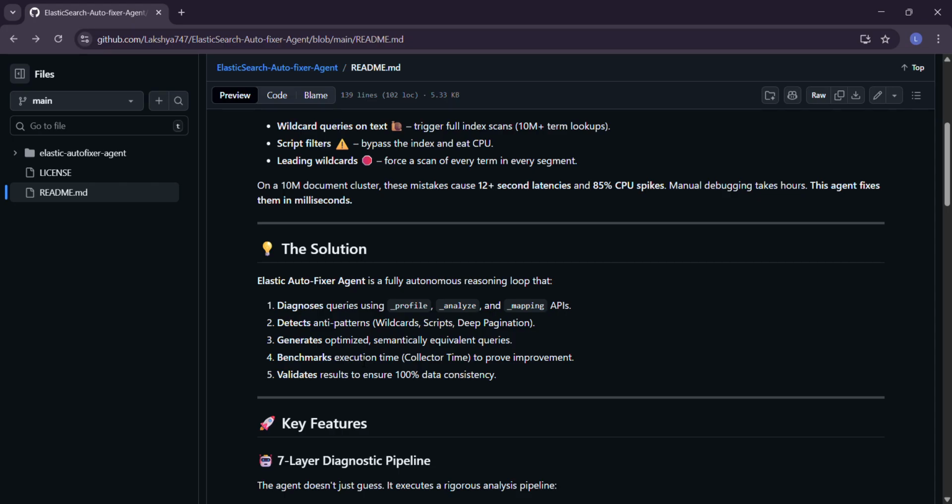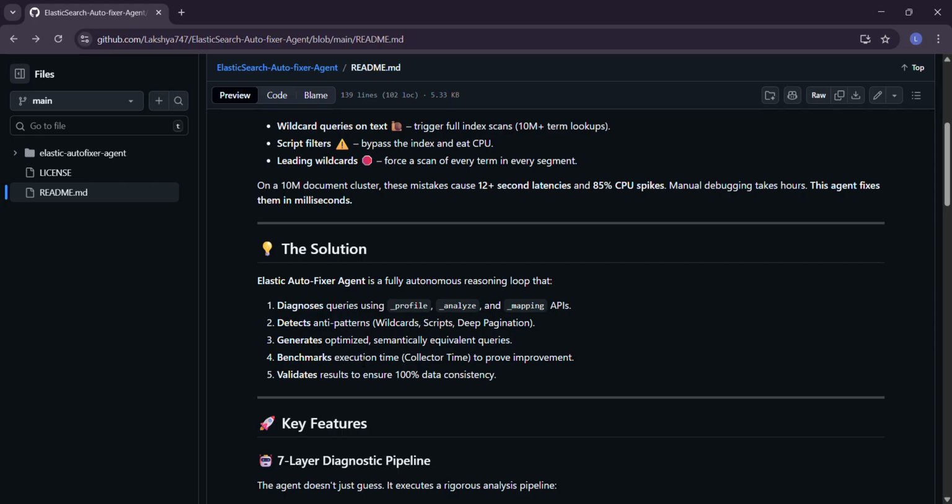Then it generates optimized, semantically equivalent queries, which means it gets the job done, but is written in such a way that it reduces latency, because of course we don't want to search a lot of documents which have no relation with our output.